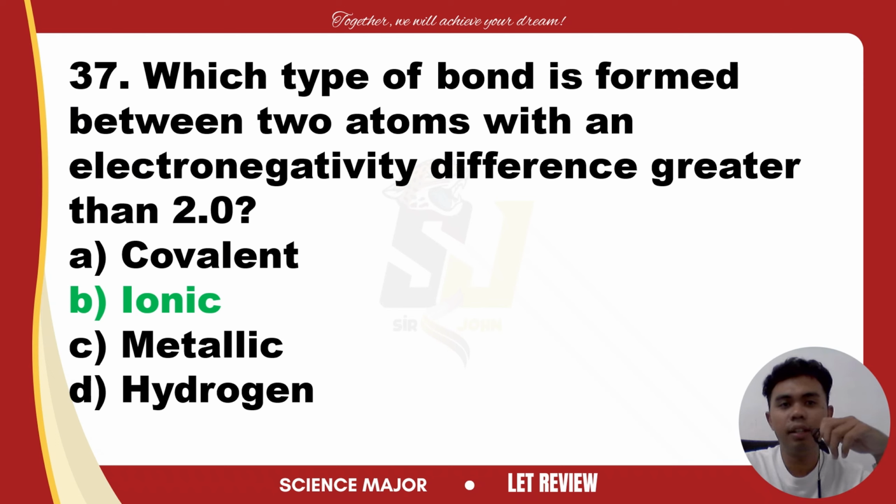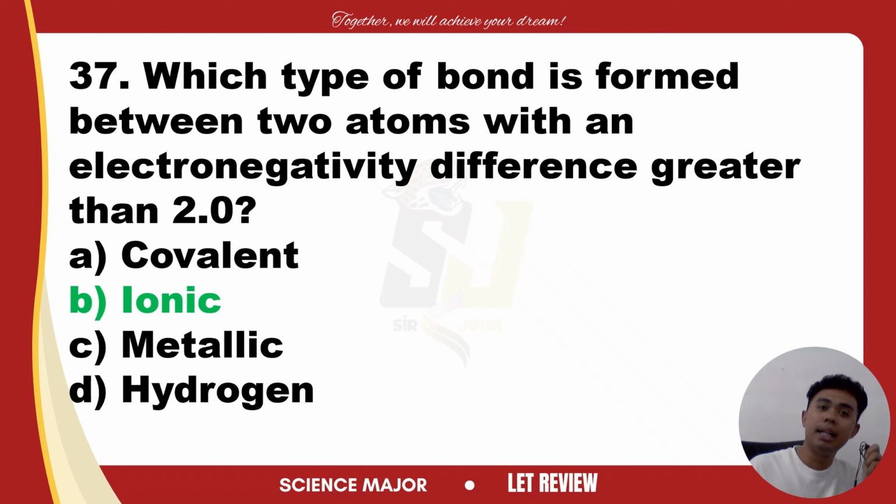So let's explain A, C, and D. Covalent bond forms when atoms share electrons. Diba? Covalent bonding is the sharing of electrons between nonmetals, usually with an electronegativity difference less than 1.7. A difference over 2.0 is too great for sharing. So, sobra na siya. That is covered with ionic bonding. So, either malose or magain si electron pag beyond 2.0 na ang electronegativity.